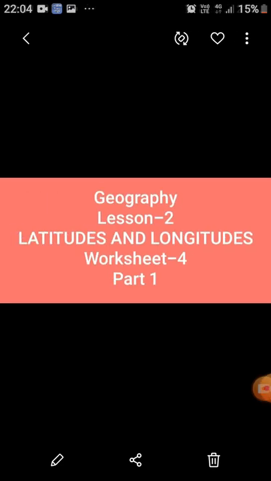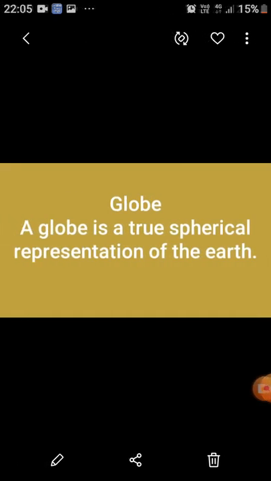Today we're going to start our geography lesson 2, and our topic of today's discussion is latitudes and longitudes, that is worksheet 4, video lecture part 1. Let's start the chapter with the first point, globe.